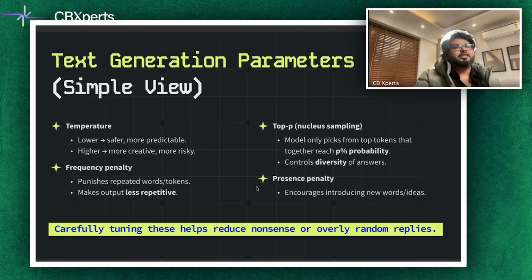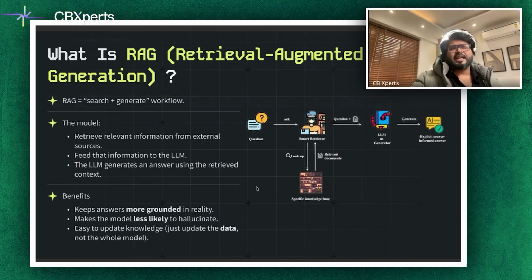Carefully tuning these parameters helps us reduce the nonsense or overly random replies which we get a lot when we use it. So this is more towards how you can tune the large language model. For a more detailed understanding, you can look at the YouTube video which was shared earlier.